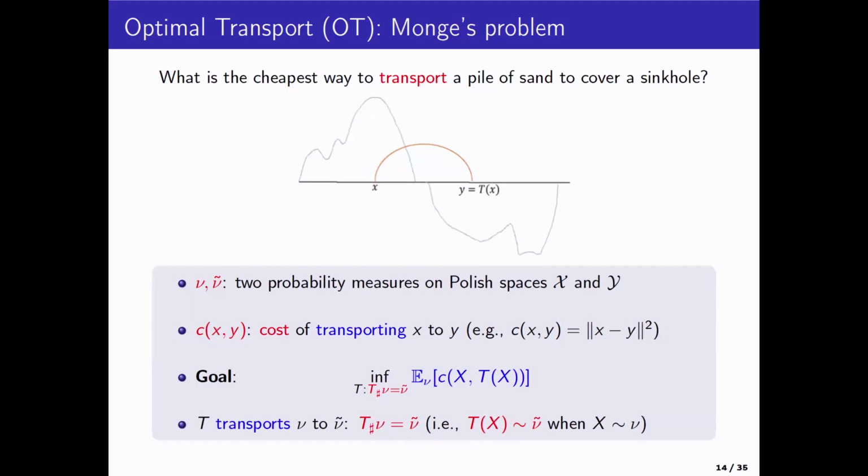So if you take an expectation, which is if you transfer all the grains of sand, and what you, of course, want to make sure is that you fill up the sinkhole, so the distribution of T of X, if X follows the underlying distribution nu, should be the target distribution. So this is what is called T transports the source distribution nu to the target distribution nu tilde. Right? And that's the problem of optimal transport. This is actually a hard problem. It's a non-convex problem. People did not really know how to solve this for close to 200 years. But that's what the problem is.